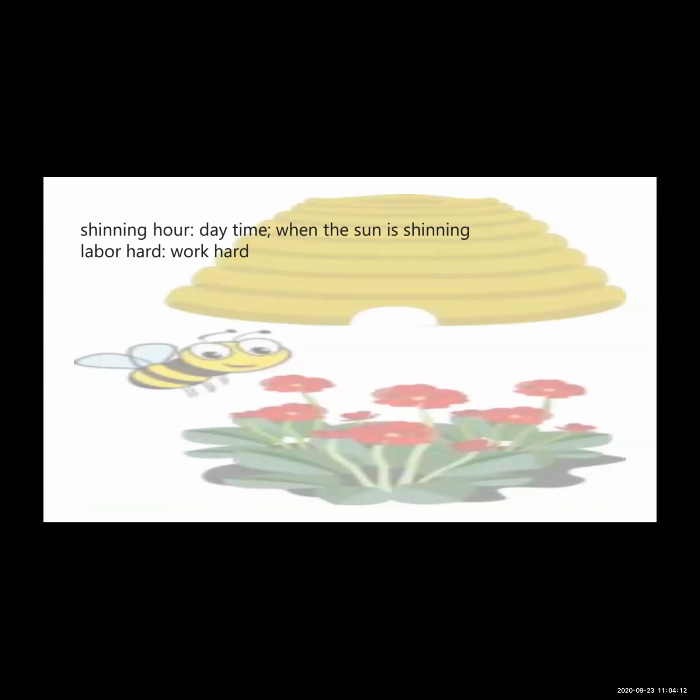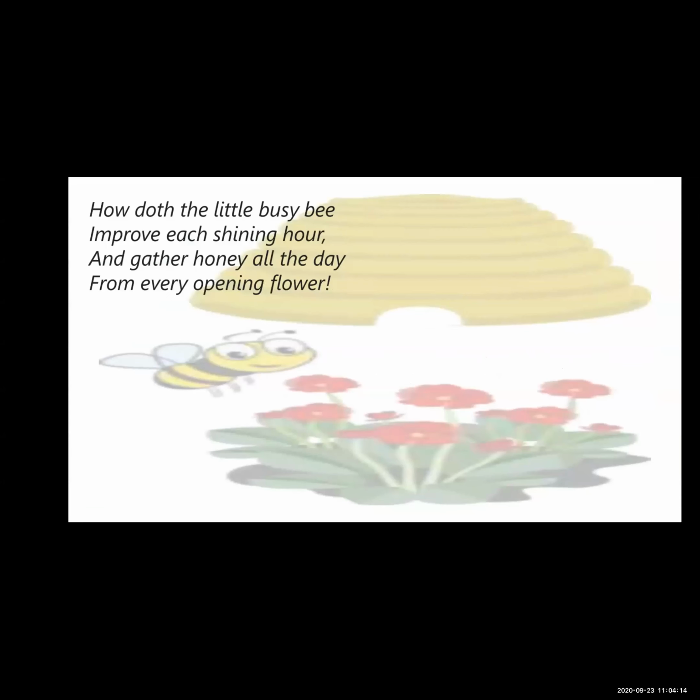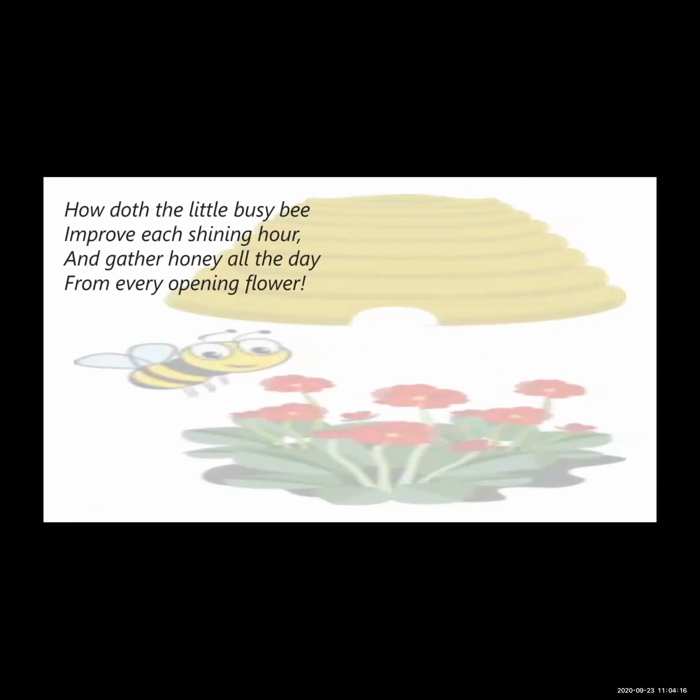Now see, the first part of the poem is How Doth the Little Busy Bee. The first part is about a little busy bee. In the first part there are two stanzas.